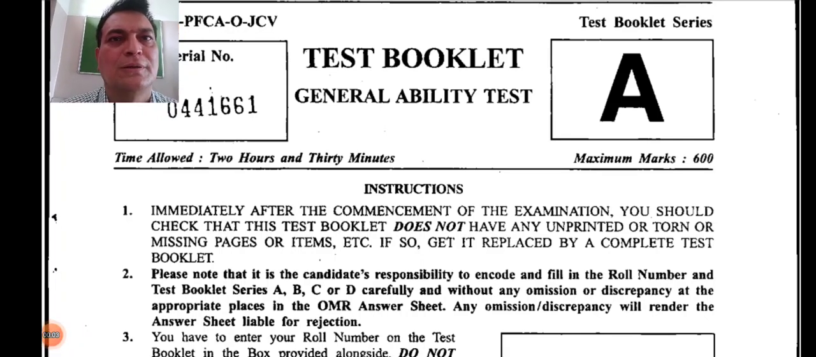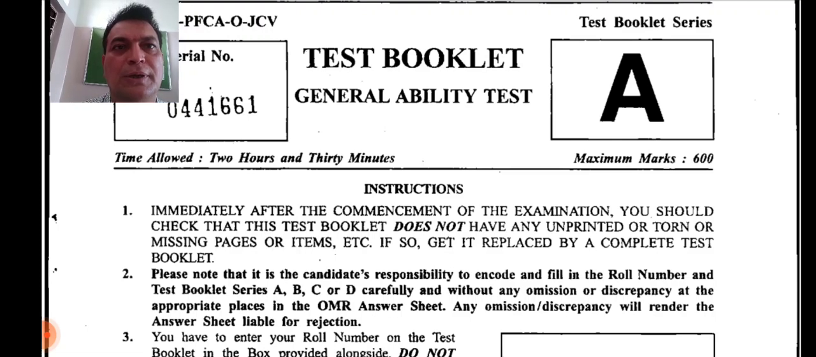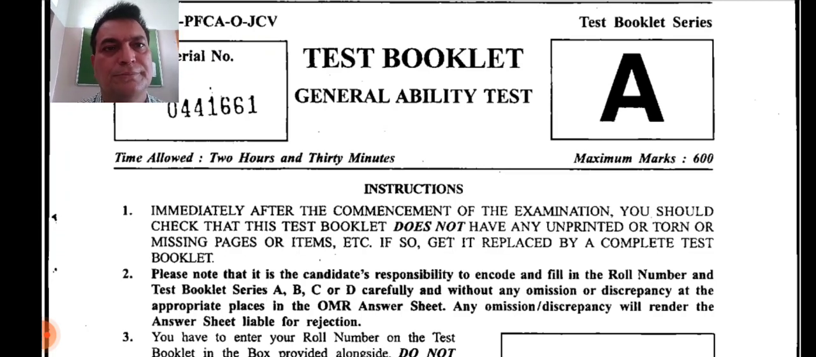Good morning, cadets. Today we are going to take up a question paper of UPSC GAT examination, and we are going to discuss English questions. There are totally 50 questions on English subject in the GAT question paper. So let us discuss questions on English in GAT examination.